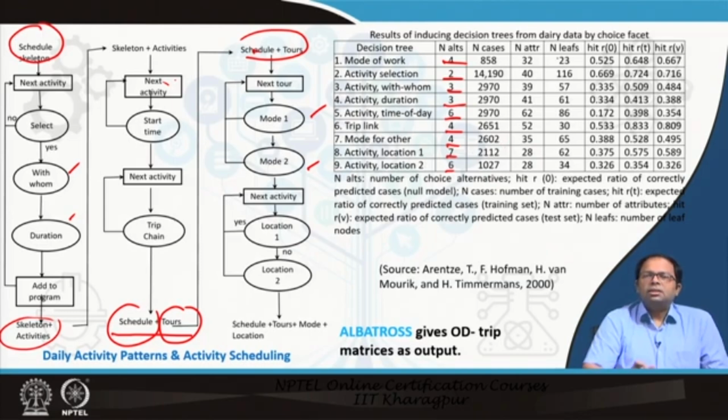In a decision tree, there are some leaves, that is the final options. So there are 23 options of mode of work. There are 116 activity combinations. Then for activity with whom, there are 57 combinations. So these are the final alternatives that are available. So leaves in a decision tree are the final outcome or alternatives. Activity location 62, 34. So these are the alternatives that they have considered. So this is how we can describe an activity based model. And in case of Albatross, they give OD trip matrices as output.